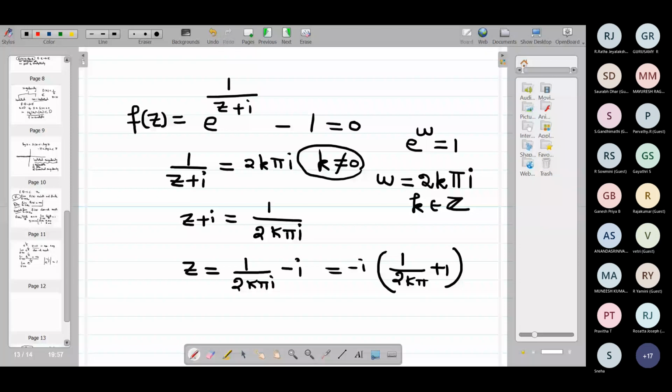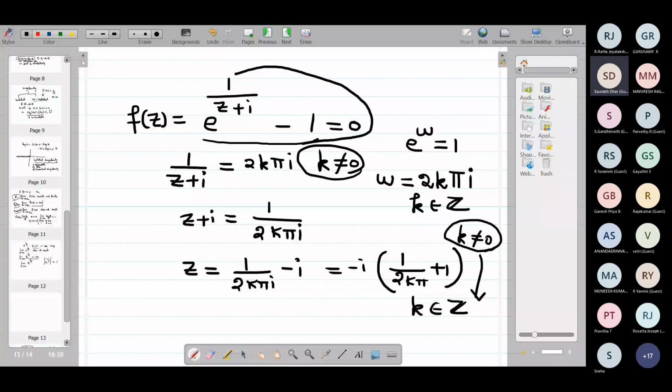That is a point actually. That will help us to solve this problem. So for k not equal to 0, but k belongs to where? k belongs to Z, and k not equal to 0. So non-zero integers. So all the non-zero integers are zeros of this function. Yes or no? Are you getting the point? Yes. All the non-zero integers are zeros of this function.